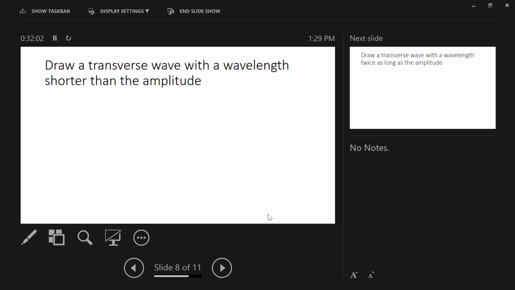So the wavelength is the distance from crest to crest or trough to trough, and that wavelength here is smaller than the displacement, than the amplitude. So this wave would actually displace matter more than the distance from crest to crest or trough to trough. You okay with this? Obviously a transverse wave, because we're noting that the displacement is perpendicular to the movement of the energy, the direction in which energy is being transferred.